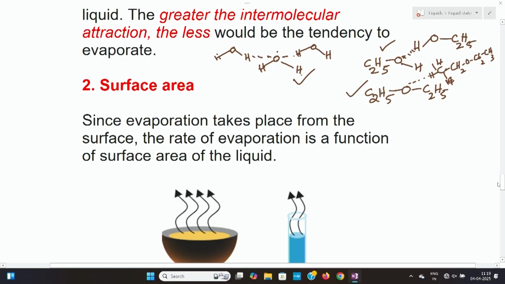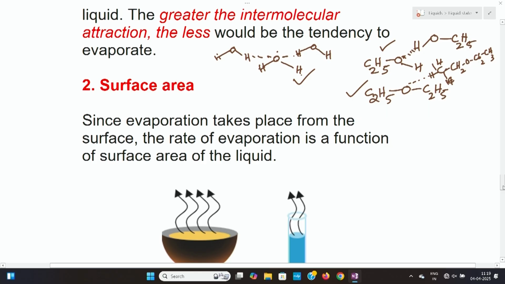The next factor is surface area. If the surface area occupied by the liquid is very large, then it is easy to evaporate, and if the number of surface molecules is more, it is also easy to evaporate.